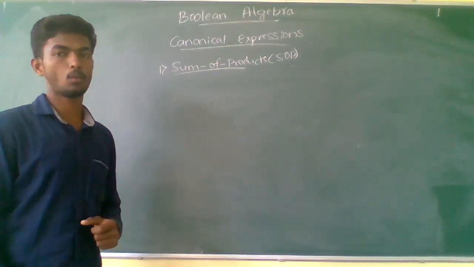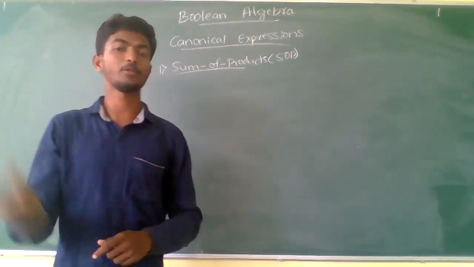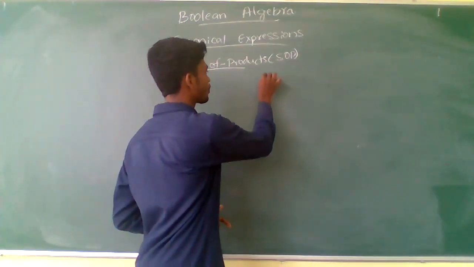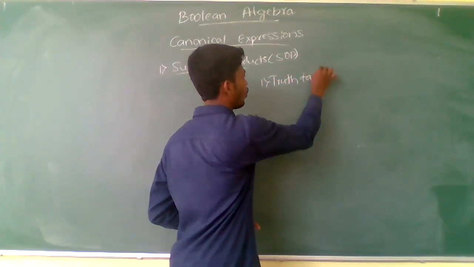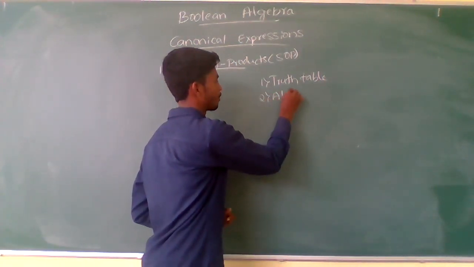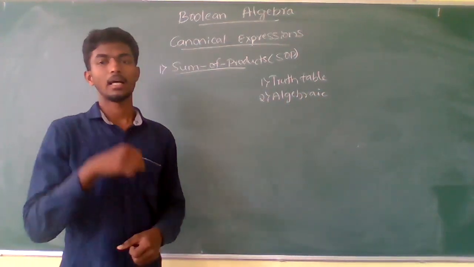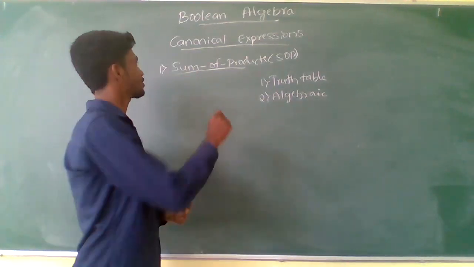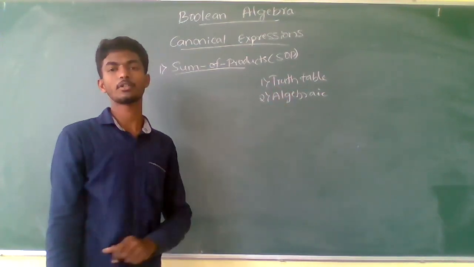We will go with one example, and for converting into SOP or POS we have two different methods. One is the truth table method and another one is the algebraic method. First one, truth table method.